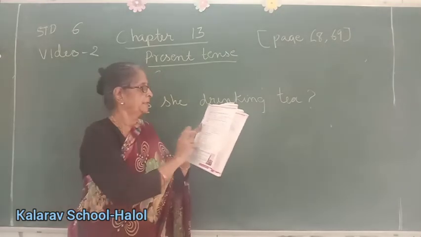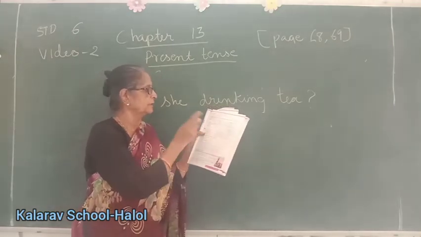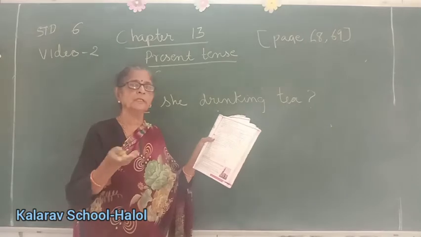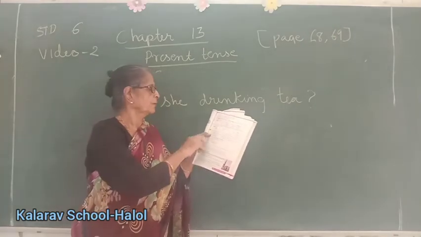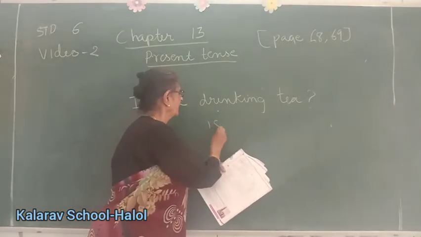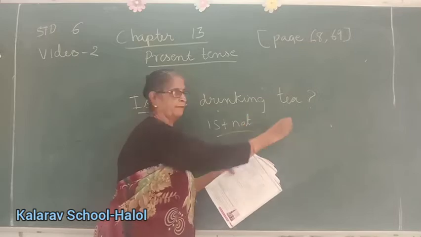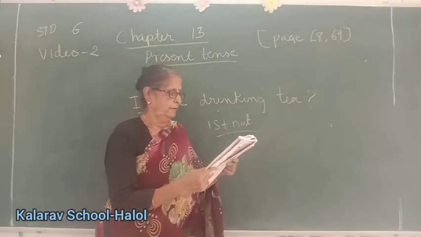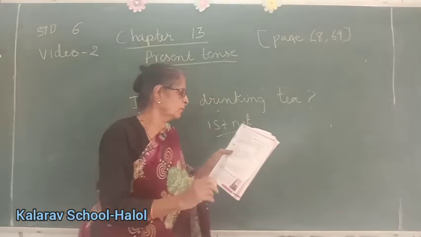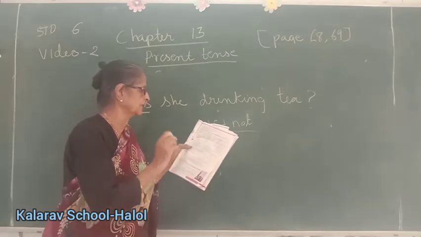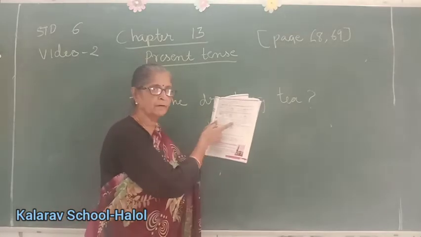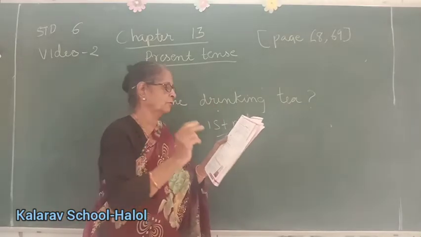Start reading. Now, Meena is washing clothes. So first we have to change it to negative. Negative: Meena is not washing clothes. Question: is Meena washing clothes? Rohan is playing a football match. Rohan is not, with the auxiliary verb you put not, and it will become negative. Then when you bring the auxiliary in front, it will become interrogative. Is Rohan playing a football match? Okay, father is relaxing in the study. Father is not relaxing. With all auxiliaries you will put not, and then you will change them into interrogative.